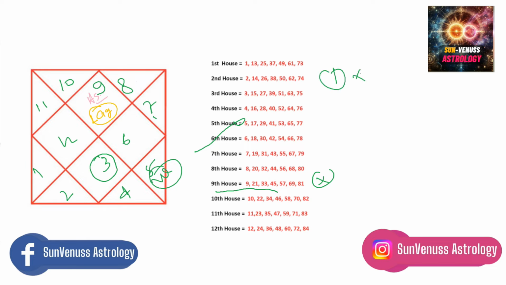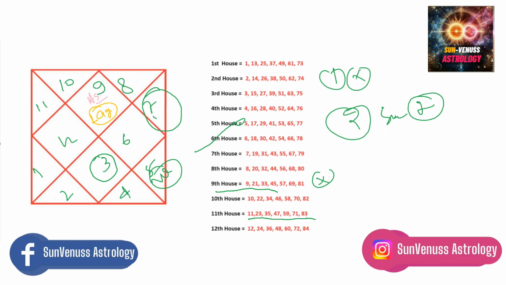Our second principle is to see the sign of Libra. The sign of Libra falls in the 11th house for this particular girl. The ages of the 11th house are 11, 23, 35, 47. I would like to tell you, she met her boyfriend at the age of 23. This is her relationship. So the second principle worked for this particular girl.